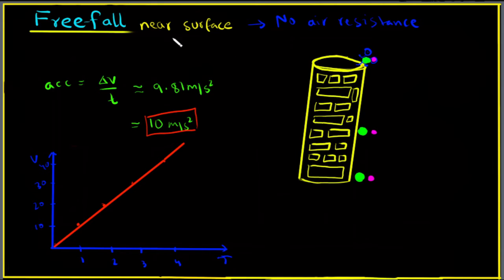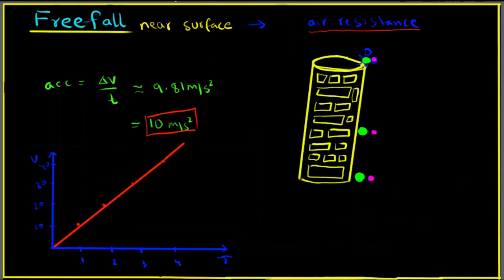Right, so let's discuss a case where the air resistance is not negligible and a thing is falling under the influence of gravity. So in this video, we will not be talking about air resistance being negligible. We'll be talking about the air resistance being present, right? So when there is air resistance, what's going to happen?